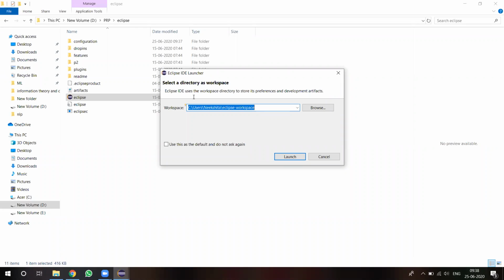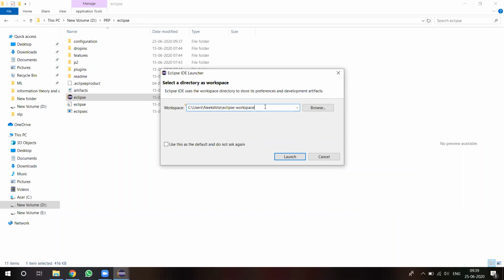If you are using an IDE, Eclipse IDE or any other IDE, IDE means integrated development environment. This IDE provides one environment to write the code, compile the code, and run the code. All the three steps will be in a single location. So that is the use of an integrated environment.